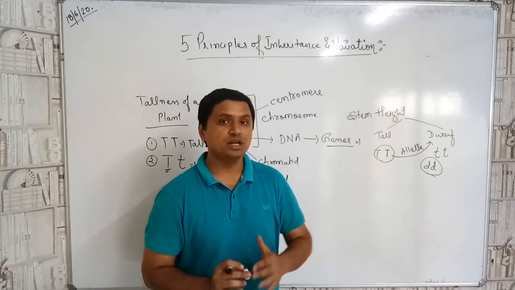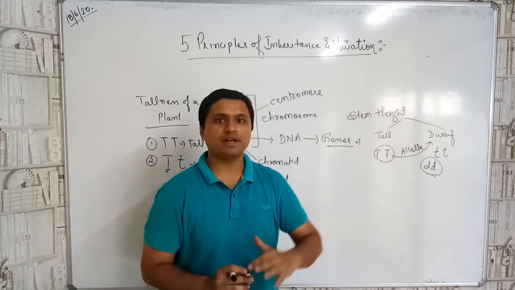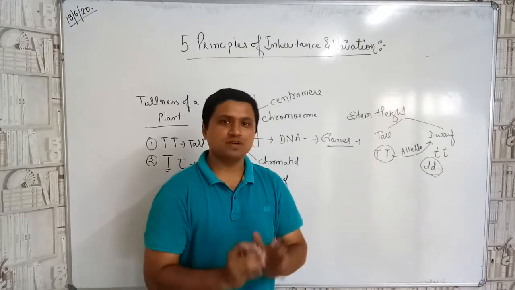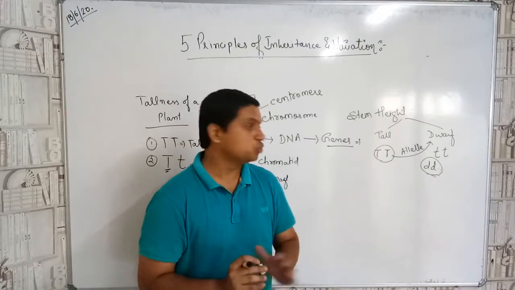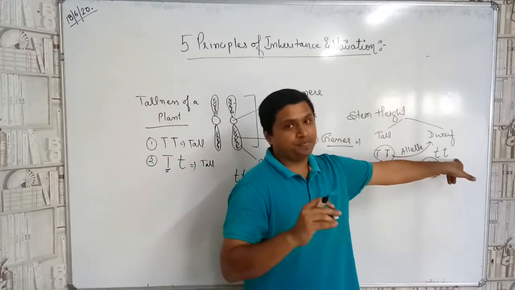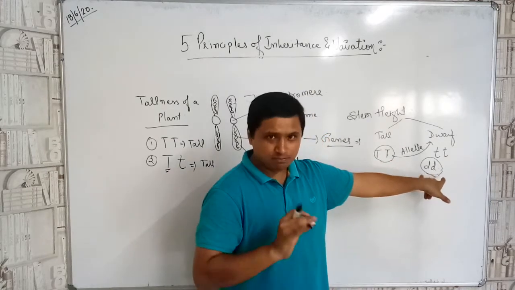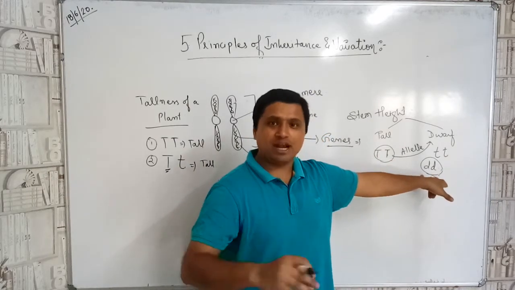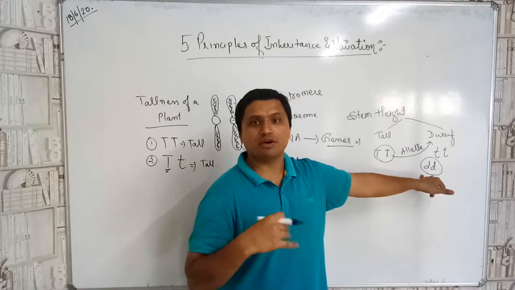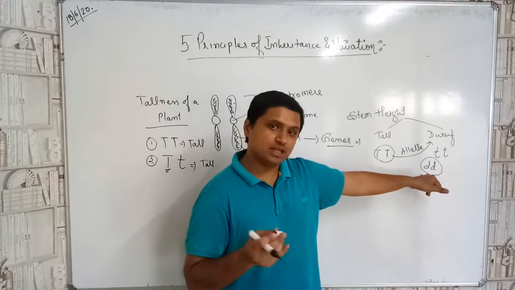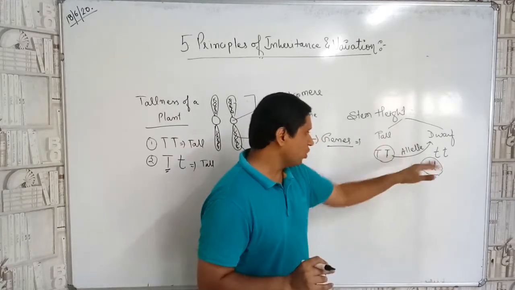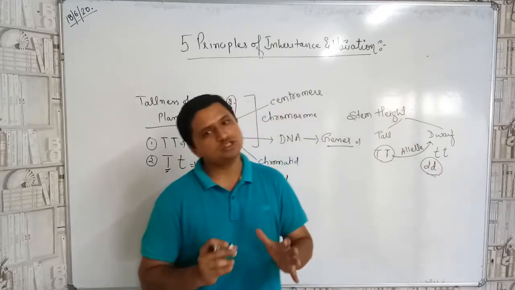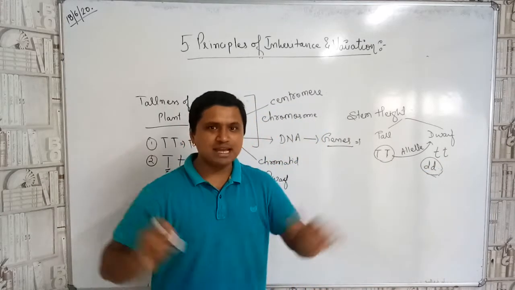Alleles means what, children? The opposite, contrasting characters. For simplicity, Mendel also took this as T and t. It is not harmful to take d, but every now and then we would have to remember the contrasting character of dwarf. So we have taken the allele of tall, that is the dwarf, as small t, small t. These are the basis of that.